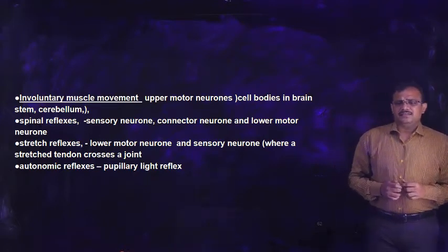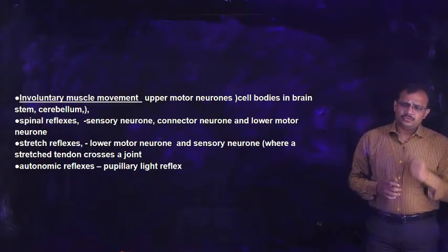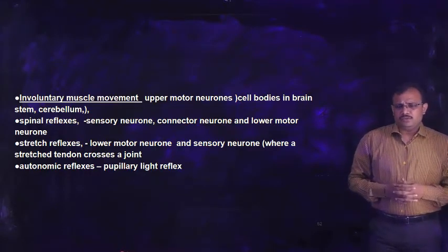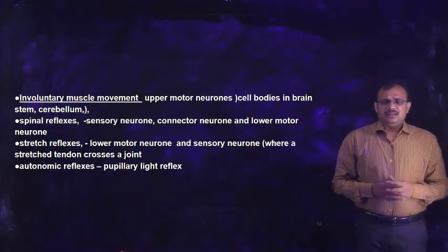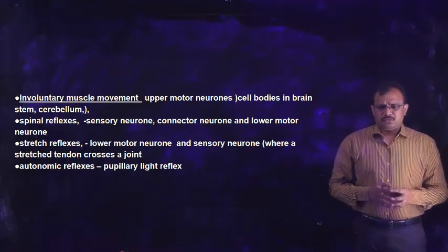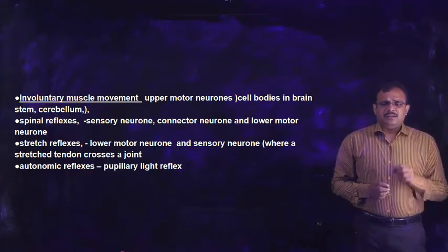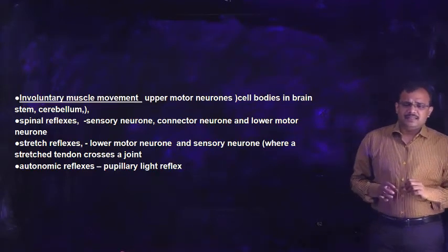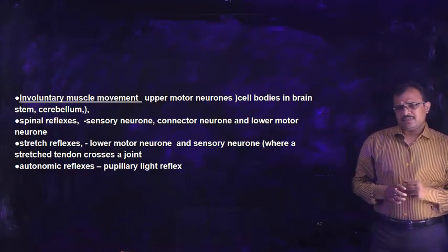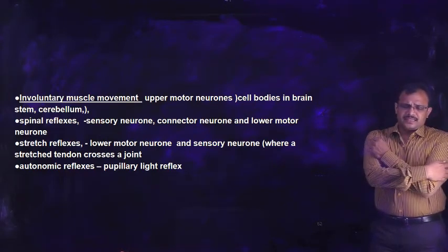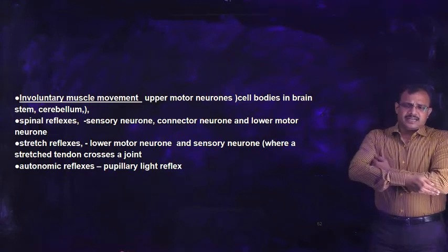Whereas stretch reflexes consist of only two neurons, the sensory neuron and the lower motor neuron, and here there is no connector neuron. These stretch reflexes are seen in those regions where the tendon of a muscle crosses a joint. For example, the triceps muscle has its tendon attached here.